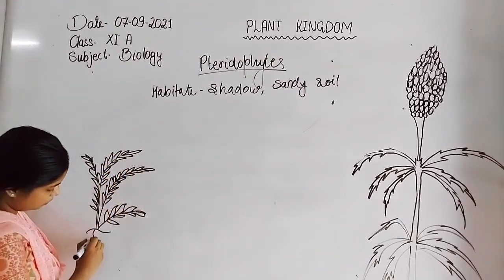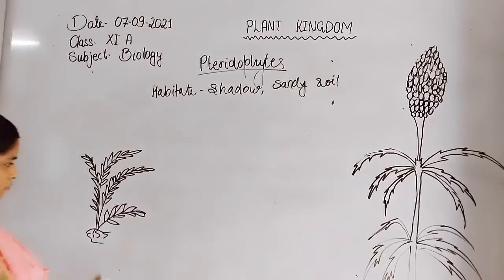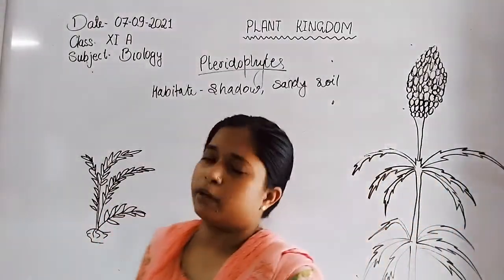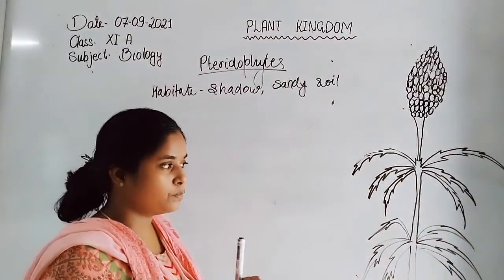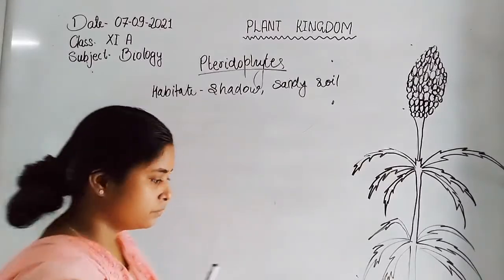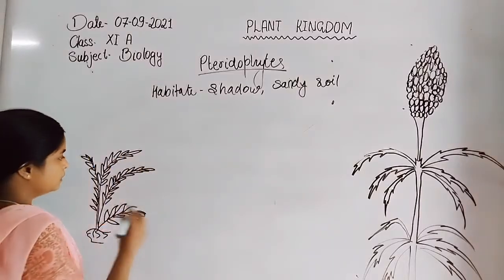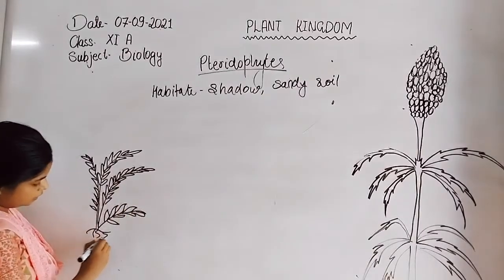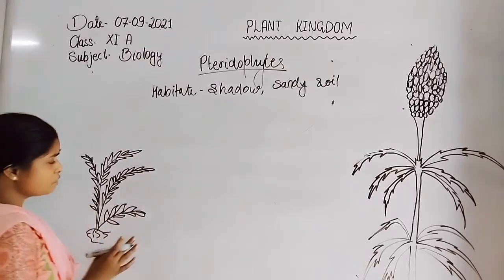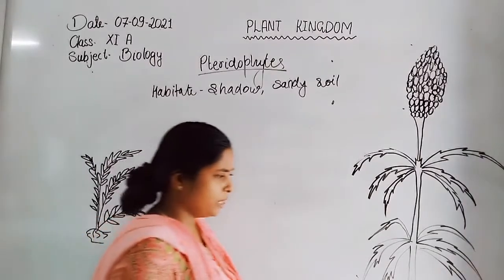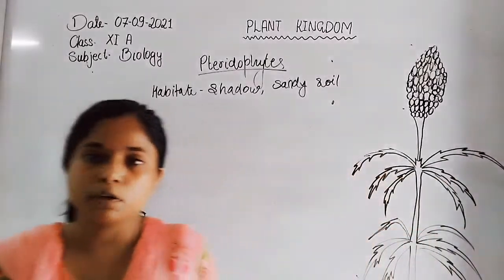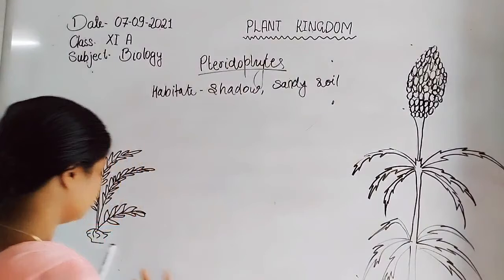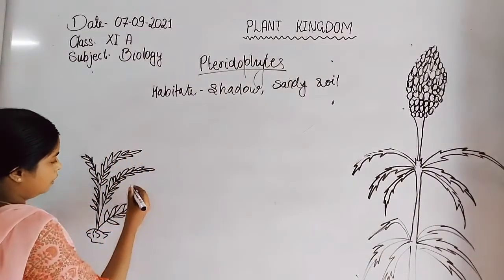Because we know they bear microphylls and macrophylls, the phylls are their leaves that have spores, so that's why they are known as sporophylls.